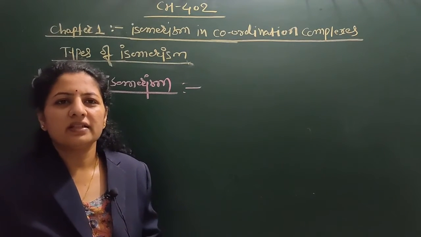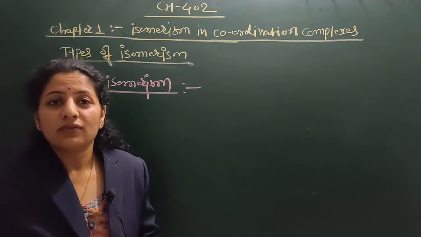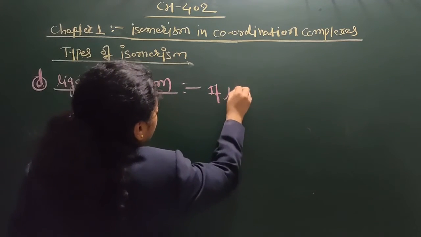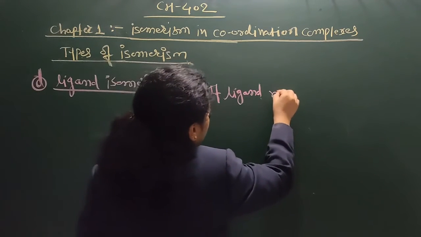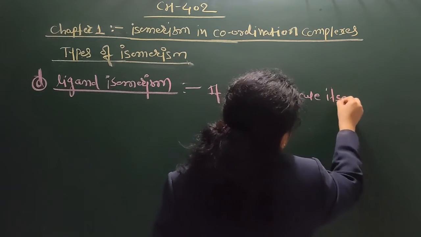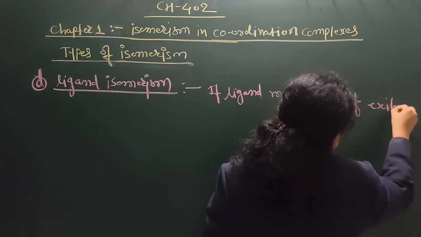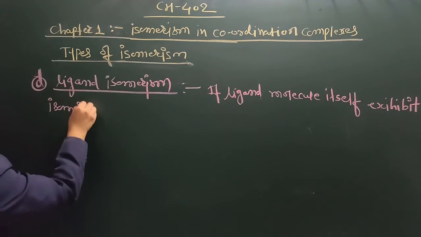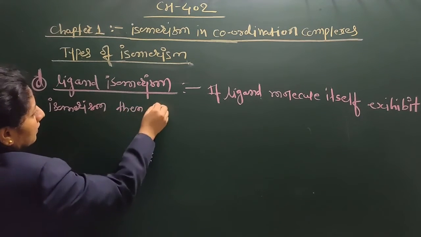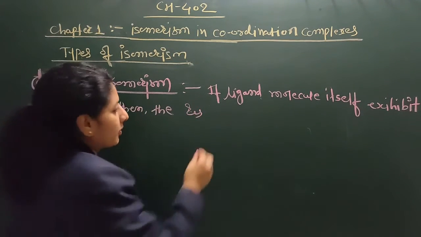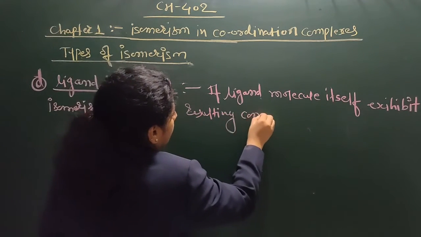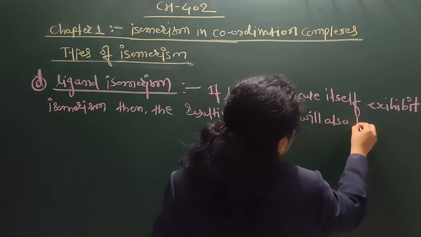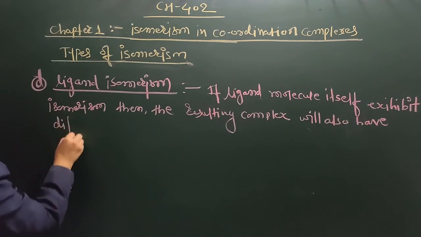In ligand isomerism, the chemical formula of the complex is the same, but the ligand itself exhibits isomerism, so if the ligand molecule itself exhibits isomerism, then the resulting complex will also have a different isomer.